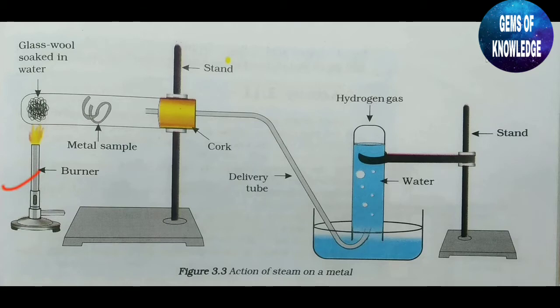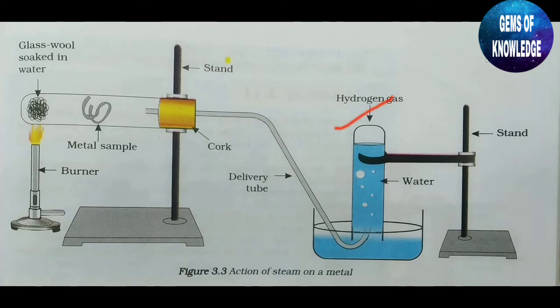A metal sample is placed in a test tube, and before that metal sample, one more thing is placed, called glass wool, which is already soaked in water. Then this test tube is clipped to a stand, and through a delivery tube they are showing how the hydrogen gas is collected into the test tube inside the water.